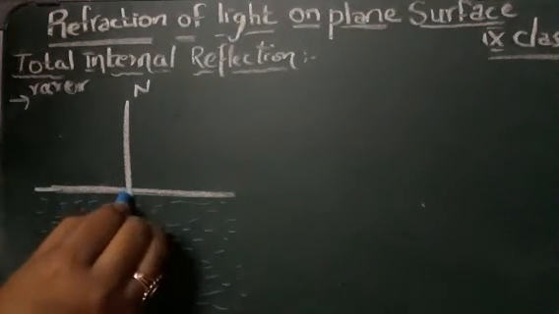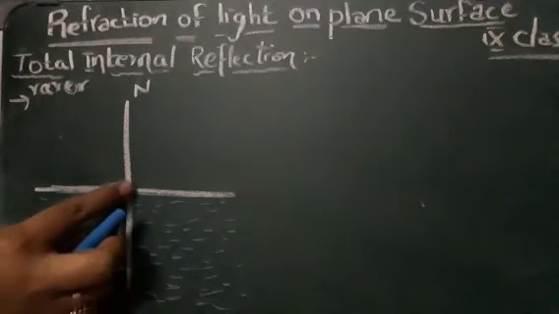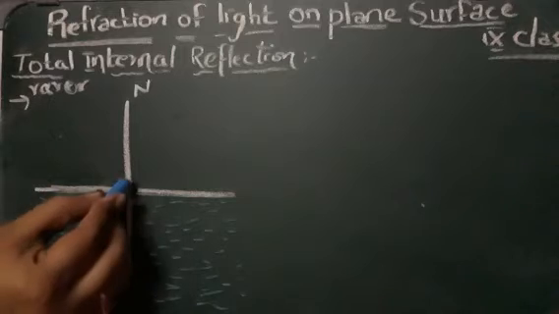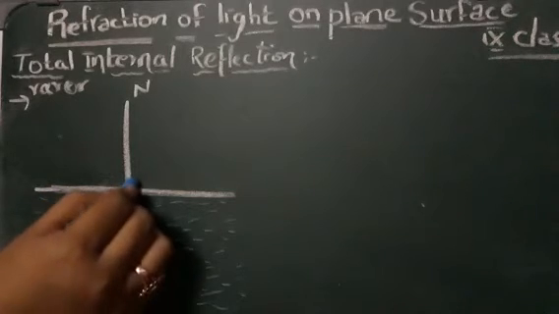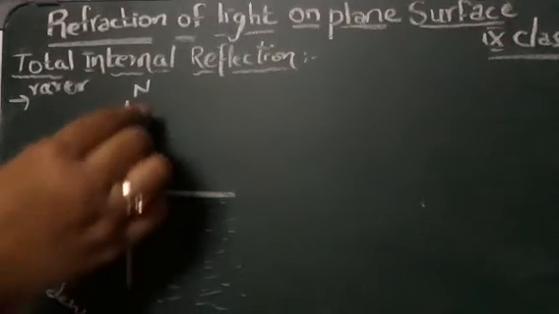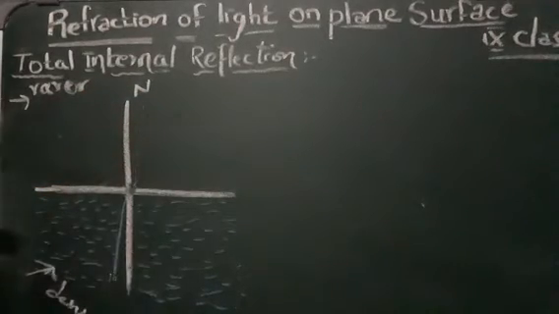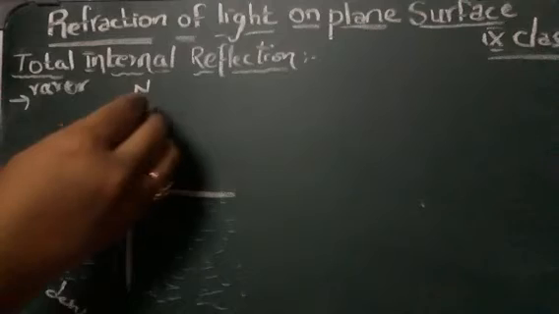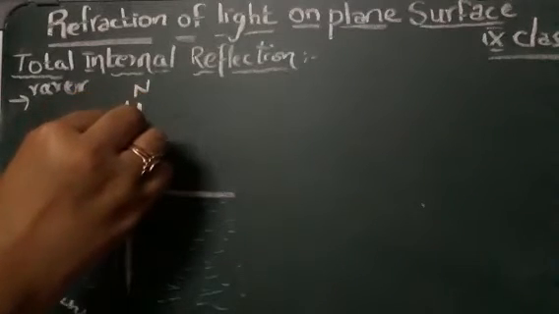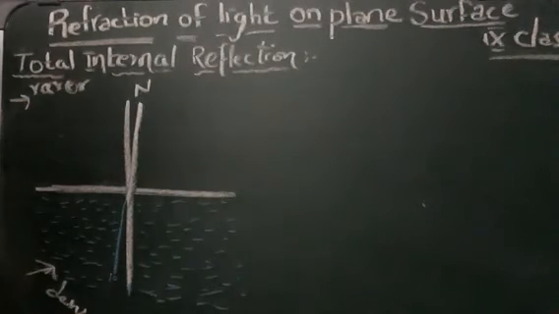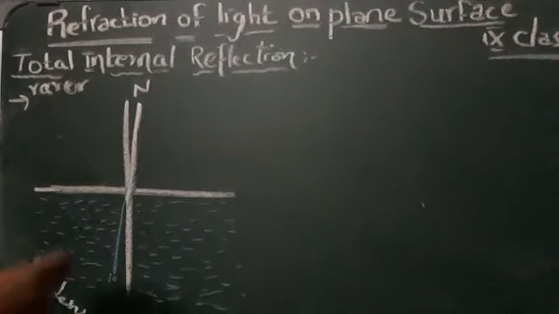What is happening when it is passing through the normal, you will see that the ray bends a little. Actually the ray should go straight like this, but the ray which forms is somewhere like this, closer to the normal.